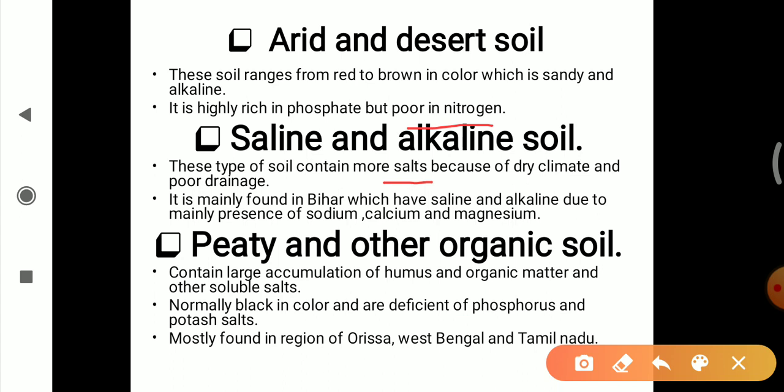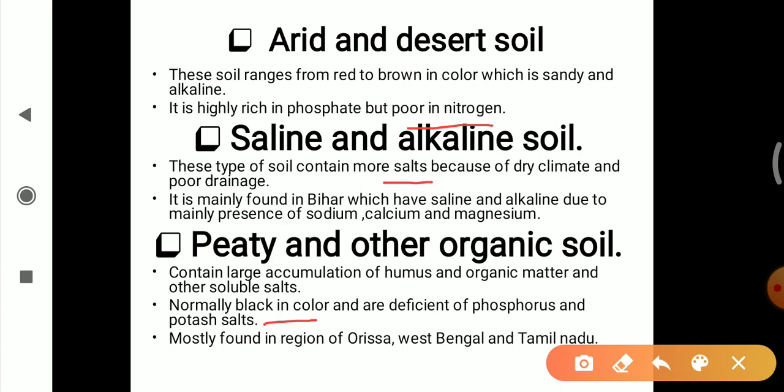The last type, peaty and other organic soil, contains a large accumulation of humus, organic matter and other soluble salts. It is normally black in color and deficient in phosphorus and potash salts. It is mostly found in the regions of Orissa, West Bengal and Tamil Nadu.